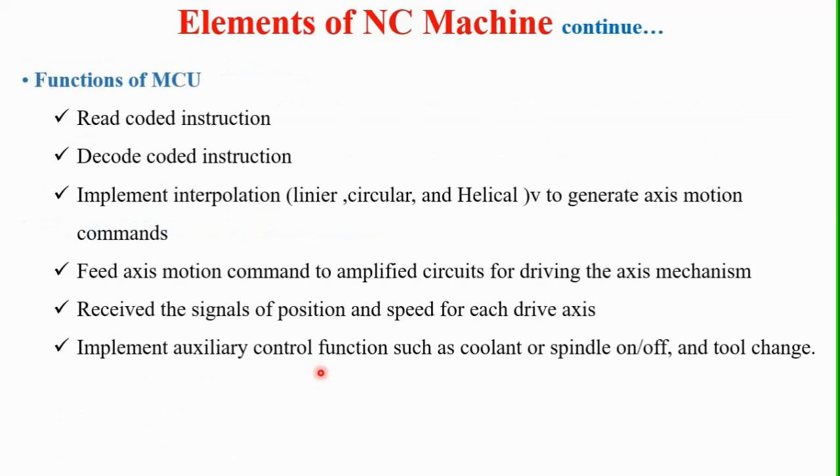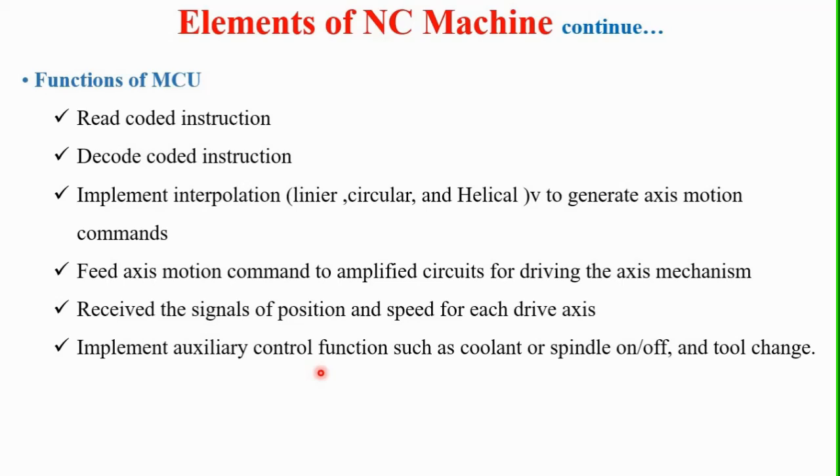Now here are some of the functions of this MCU, the machine control unit. Reading the coded instructions is the first and most important function of this MCU. Then decoding the coded instructions, and implementing linear, circular and helical interpolation to generate the axis motion commands. Then feeding the axis motion commands to amplifier circuits for driving the axes of the mechanism.